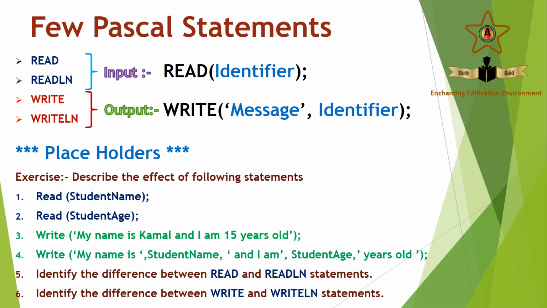Look into these commas carefully. So what happens? The message my name is is displayed. The student name we have given will be displayed. After that, and I am is displayed. The student age we have given is displayed. After that, years old is displayed.